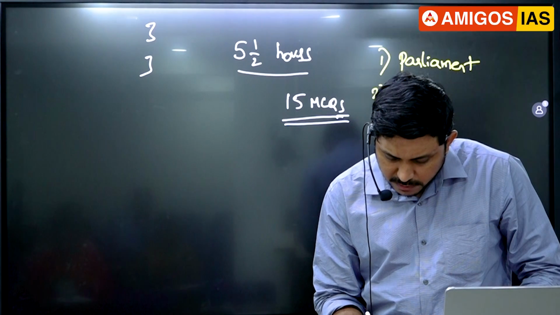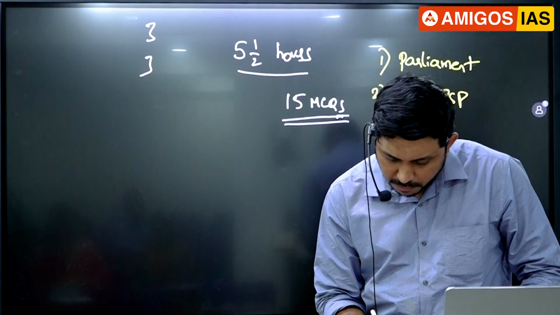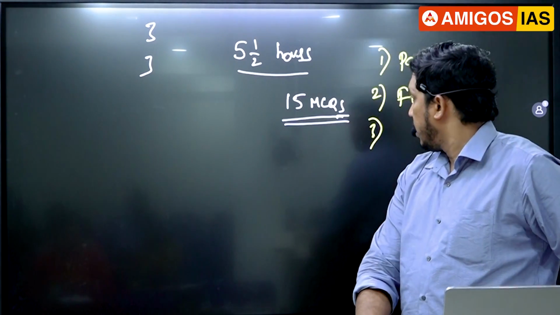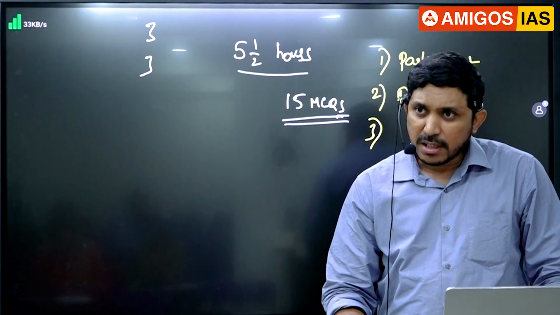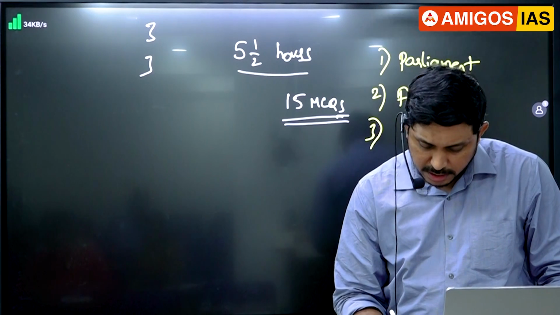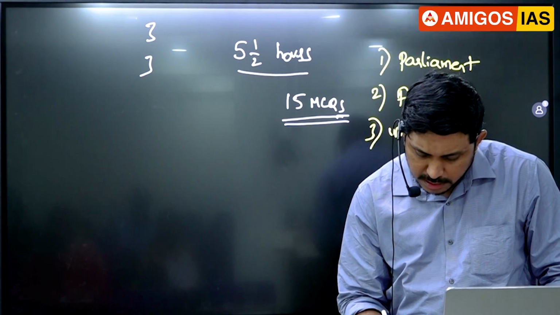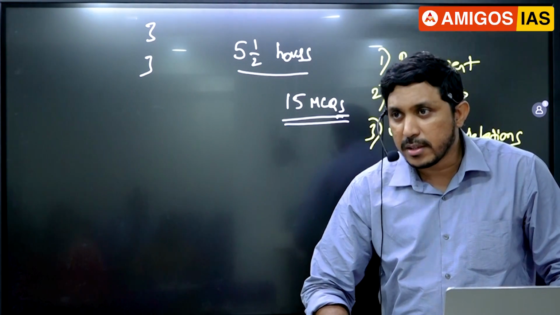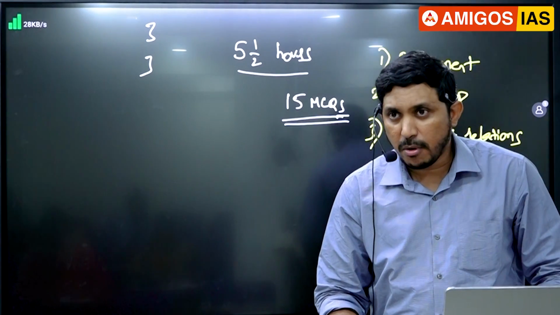Second important area is fundamental rights, and we can include DPSPs in that. Third important area which we can focus on is center state relations. Mostly it comes in the context of the role of the governor. Governor's role and financial relations are very important here.